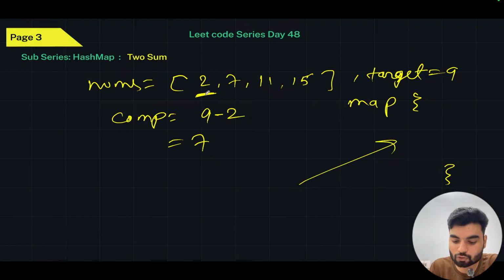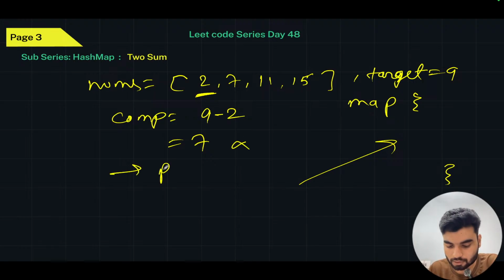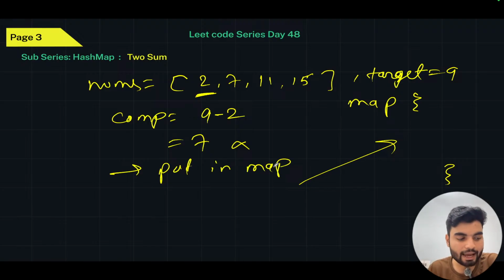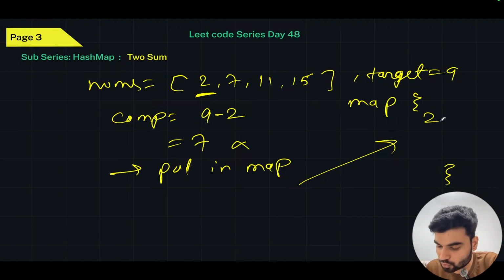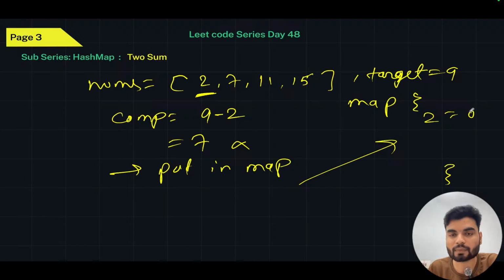So what you will do is put this 2 with its index in the map. If the complement is not available, put it in the map. Now tell me what you will have. In this particular map, you will have the value 2 and its index that is 0.